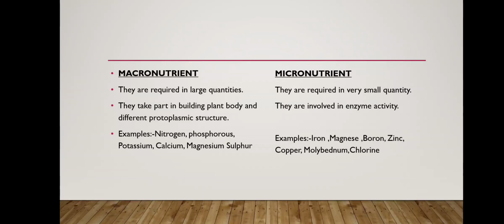Examples of macronutrients are nitrogen, phosphorus, potassium, calcium, magnesium and sulfur. Examples of micronutrients are manganese, iron, boron, zinc, copper, molybdenum and chlorine.